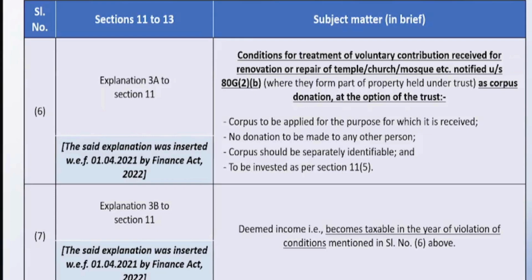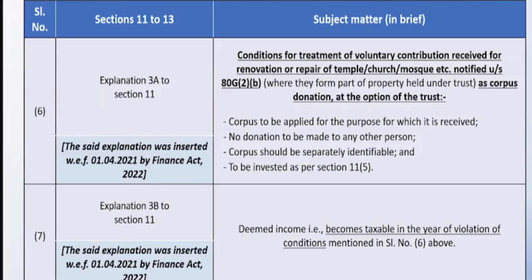Now, this is an exception because otherwise, section 11(1)(d) says that whenever you are receiving any corpus donation, that corpus donation should be accompanied by a direction letter by the donor saying that this amount should form part of the corpus.